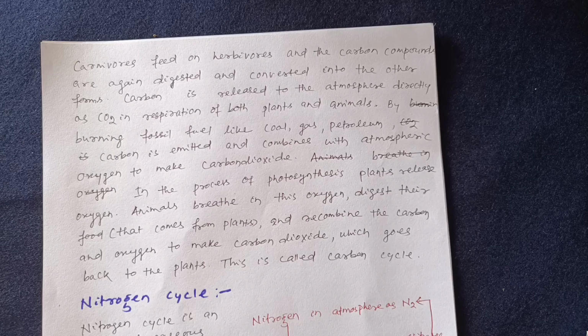forms. Carbon is released to the atmosphere directly as carbon dioxide in respiration of both plants and animals. By burning fossil fuels like coal, gas and petroleum, carbon is emitted and combines with atmospheric oxygen to make carbon dioxide. In the process of photosynthesis, plants release oxygen. Animals breathe in this oxygen, digest their food that comes from plants, and recombine the carbon and oxygen to make carbon dioxide, which goes back to the plants. This is called the carbon cycle. So this is about the carbon cycle.